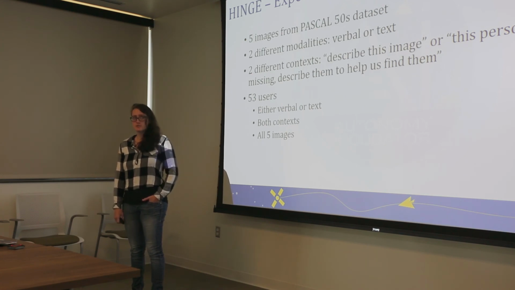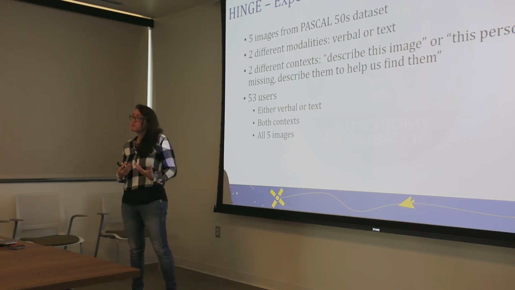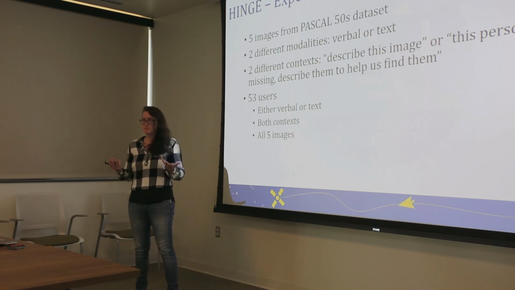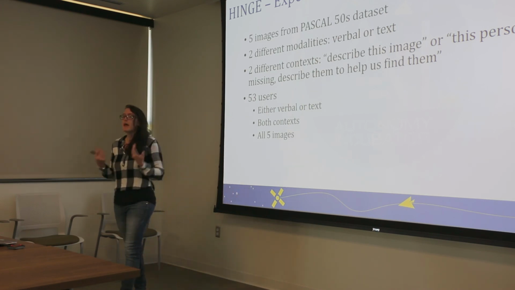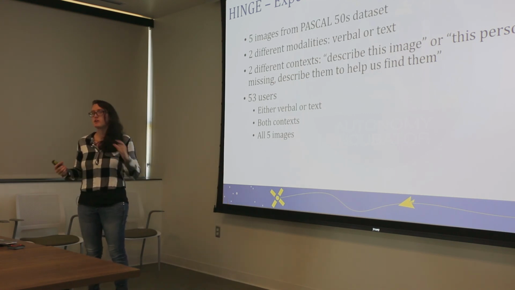We then took those 5 images and asked users to provide descriptions for those images using 2 different methods, either by speaking and us recording their speaking, or by typing out their description for those images. And we also asked them to provide descriptions in 2 different contexts. We asked them, describe this image. But we also asked them, hey, this person's gone missing, can you help describe them to help us find them? These 2 different contexts produced different information, and this is crucial to the point of the rest of the analysis here.